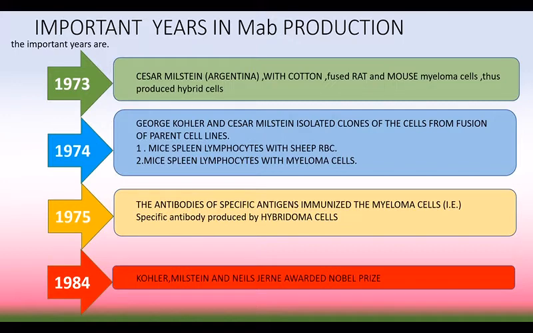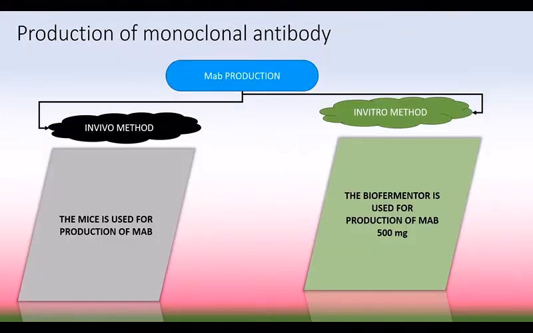Now we can see about the production of monoclonal antibody. Monoclonal antibody can be produced by 2 methods. It can be in vivo method, that is inside the body, or in vitro method, that is in the environment. In the in vivo method, mice are used for production of monoclonal antibody, and in the in vitro method, a biofermentor is used. As known, it produces 500 mg, whereas mice produce very little, 1 to 10 micrograms, 2 milligrams.